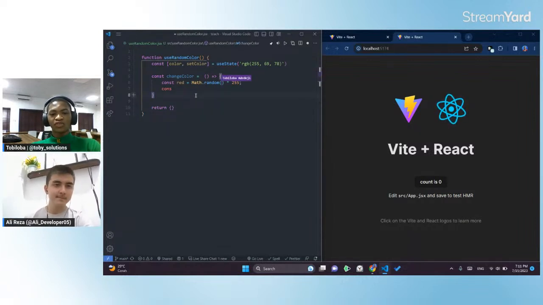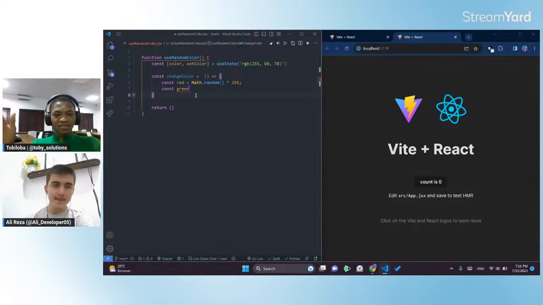But we might need to floor the value. We might need to use Math.floor to floor the value, because if you don't round it down, when we do Math.random, the random value can have decimals, and we don't actually need that for our RGB. Our RGB needs definite values. So we can use Math.floor to round down our value.